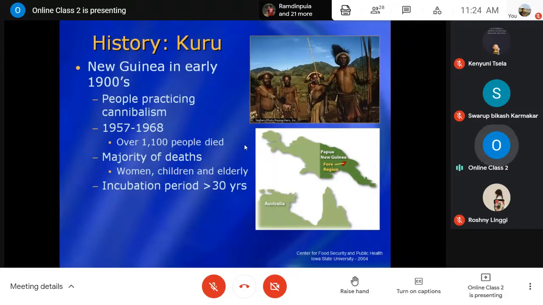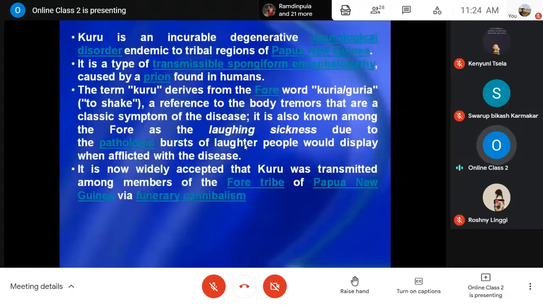Okay, so that was a little bit about kuru. In this particular disease there are some neurological signs in the affected humans; they used to show body tremors. And one very particular thing is laughing.